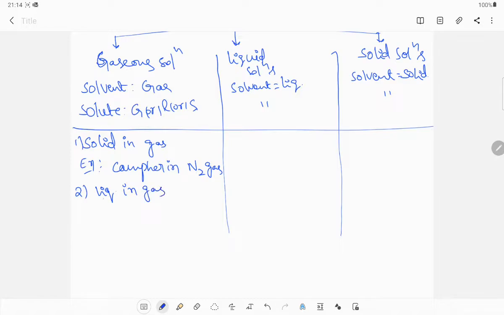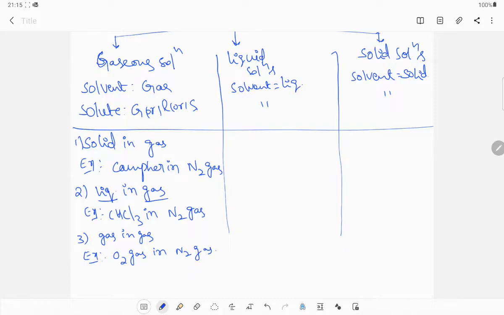In this case the solute is liquid and the solvent is gas. The example is chloroform in nitrogen gas. The third one is gas in gas. The example is oxygen gas in nitrogen gas. Many examples are there, I have taken only some.